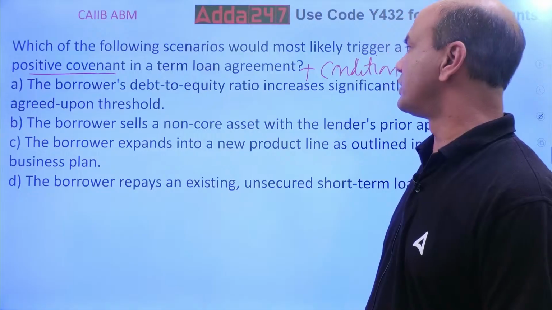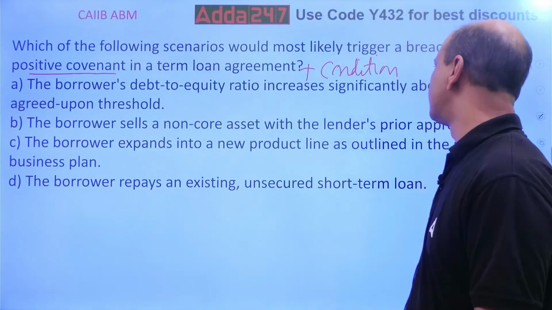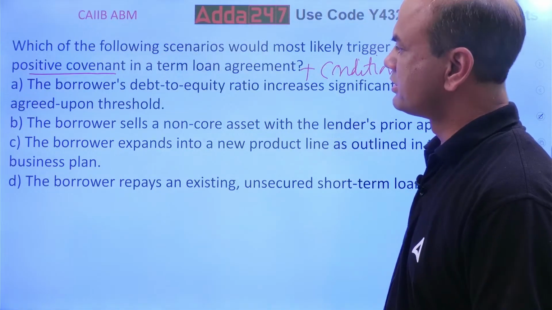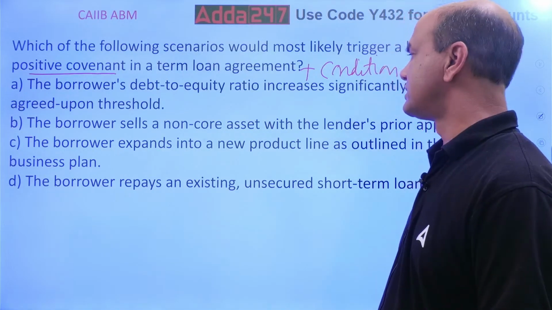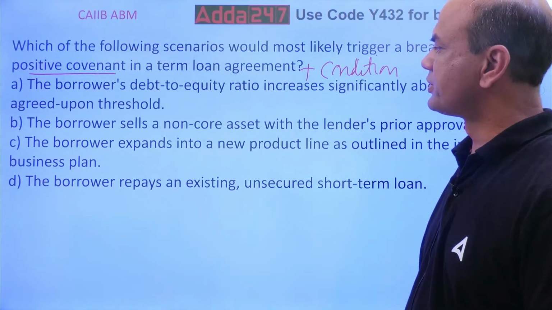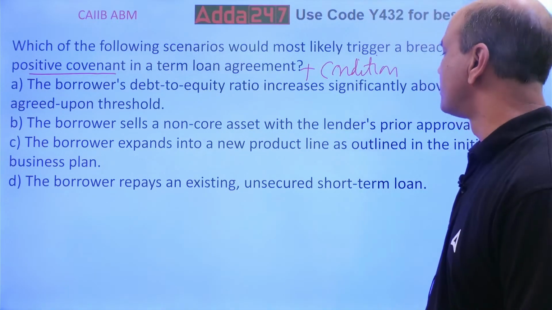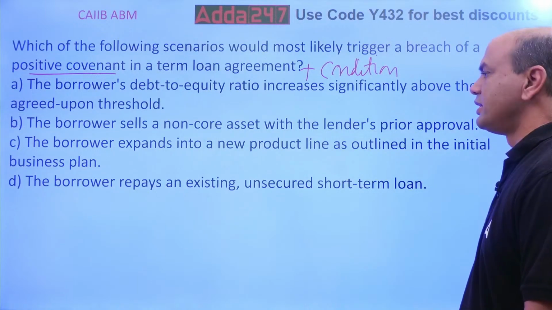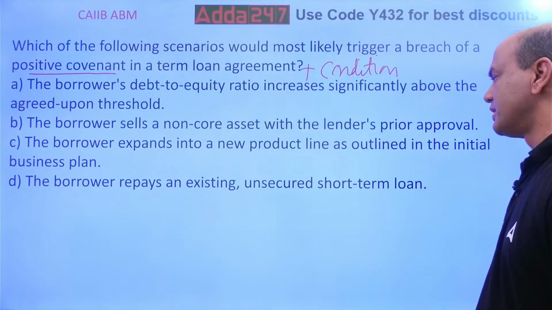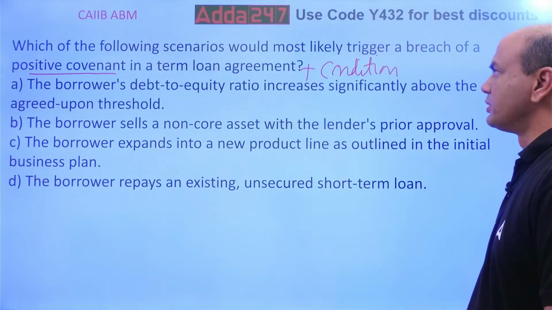The borrower's debt to equity ratio increases significantly above the agreed upon threshold. The borrower sells a non-core asset with the lender's prior approval. A borrower expands into a new product line as outlined in the initial business plan. The borrower repays an existing unsecured short-term loan.